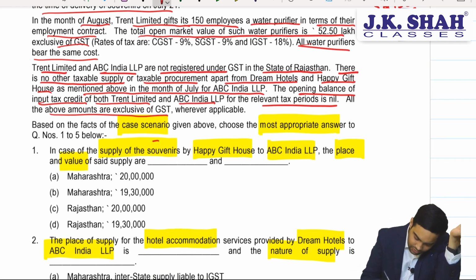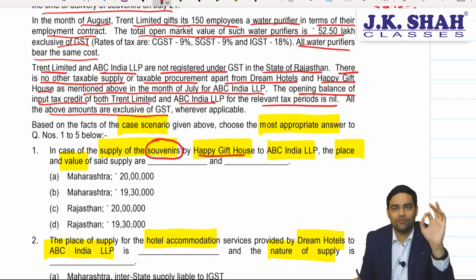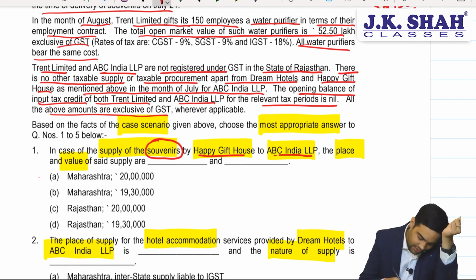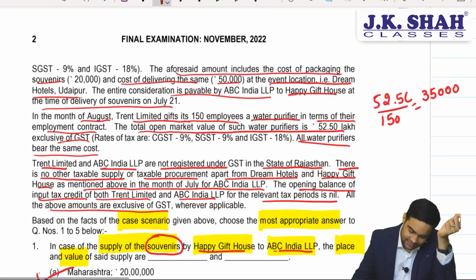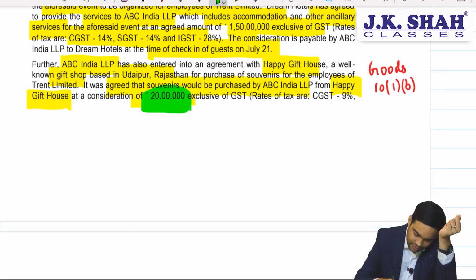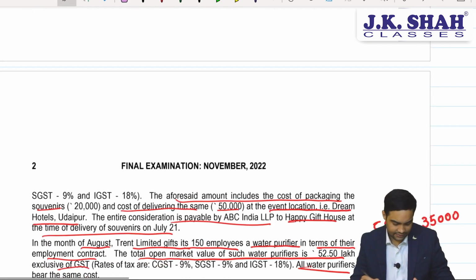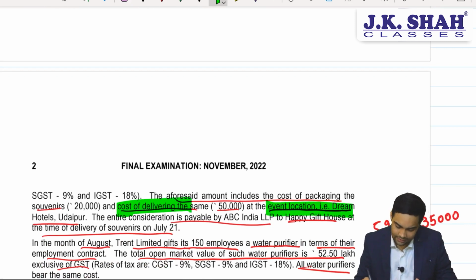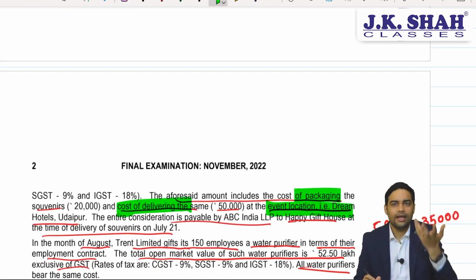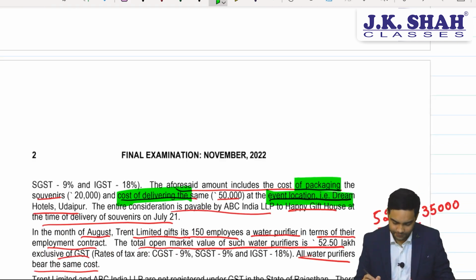First is what would be the supply of service, supply of goods, souvenirs, Happy Gift House supplying those souvenirs to ABC. See, the place of supply will be Maharashtra and the value will be 20 lakhs. Reason, sir? 20 lakhs is what is being charged, and 20 lakh is including this cost of delivering the same and cost of packing. That will anyways form part of value. There we don't have any kind of issue.